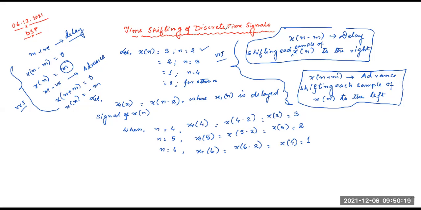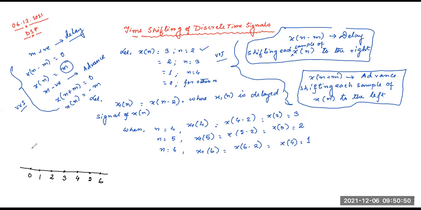If I draw the original signal, this is 0, 1, 2, 3, 4, 5, 6.